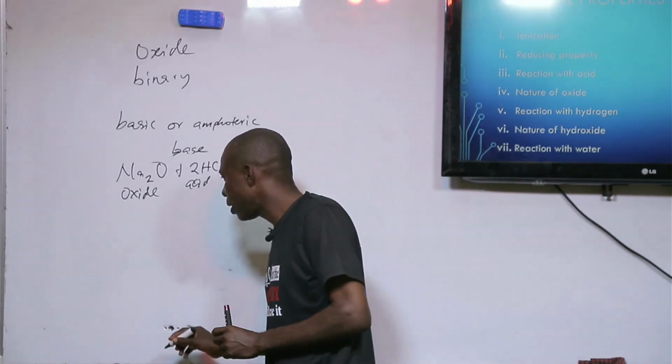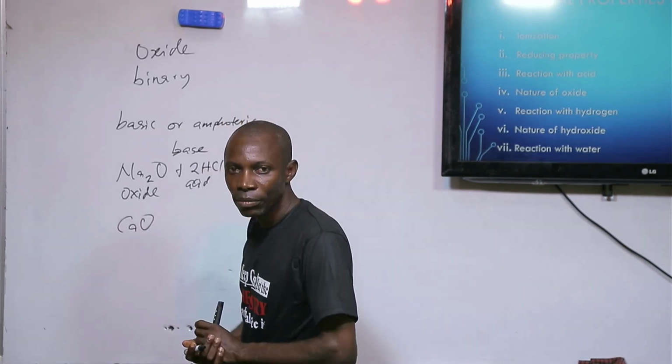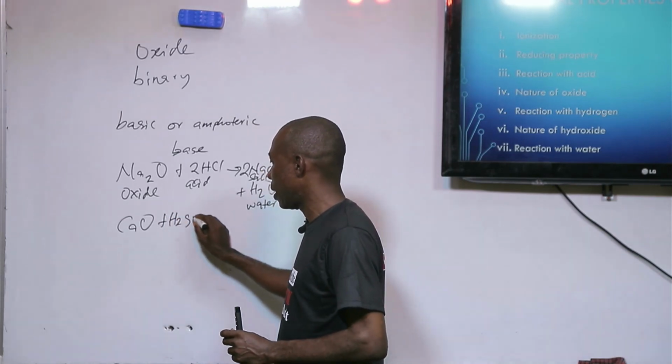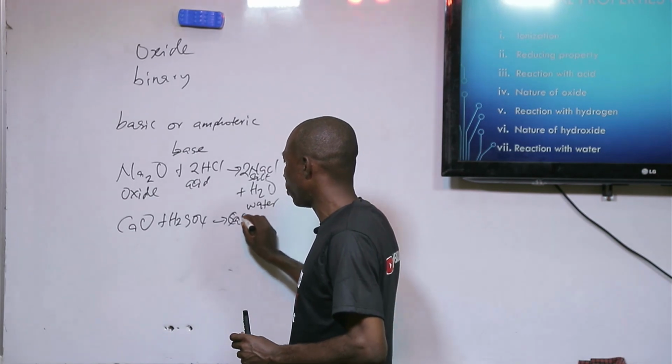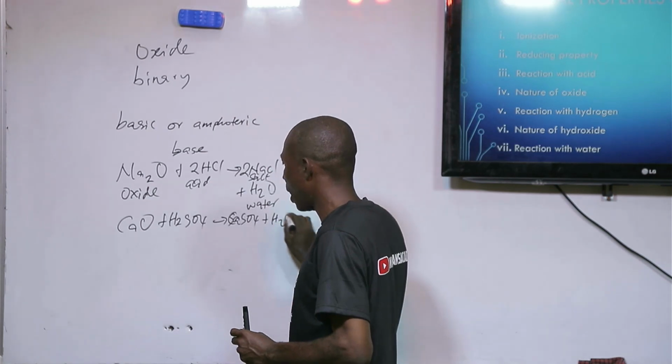If I have something like calcium oxide reacting with an acid, it is going to give me salt, which is calcium sulfate, and water.